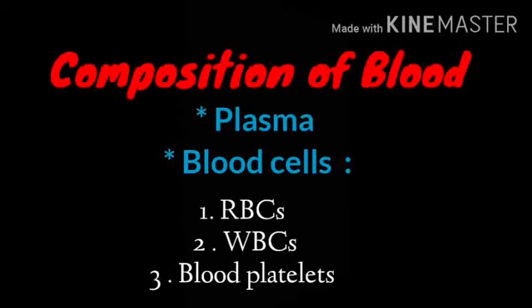And there are three kinds of blood cells. First is RBCs, which we commonly know as red blood cells. Second is WBCs, that is white blood cells, and third is blood platelets. Blood is primarily responsible for the transportation of nutrients from digested food. Then it is also responsible for transportation of water, oxygen, and carbon dioxide within our body.